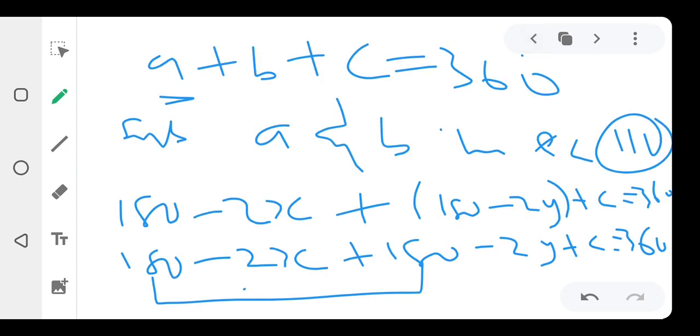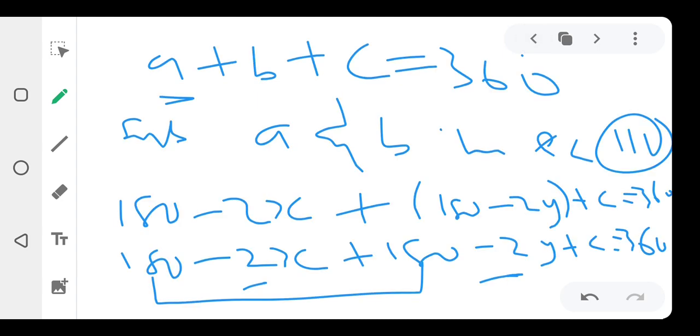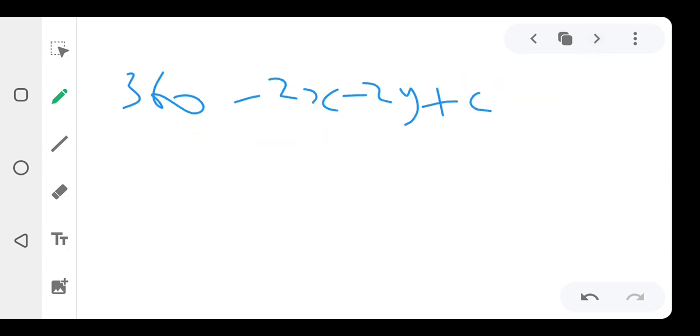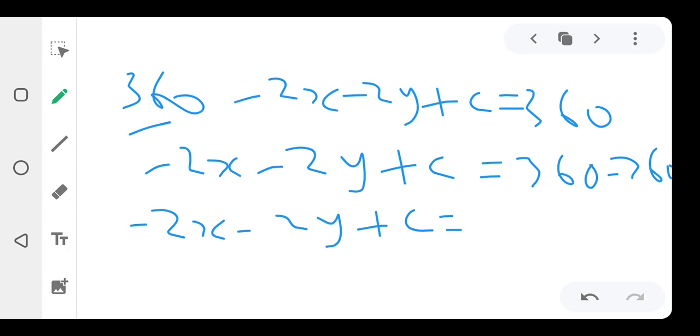Then we're going to have minus 2x minus 2y, that's minus 2x minus 2y, plus C, which will give me 360. Okay, that's cool. In that case, let us collect like terms. Let's send this 360 to the other side. We're gonna have minus 2x minus 2y plus C equals 360 minus 360, so minus 2x minus 2y plus C is equals to 0.